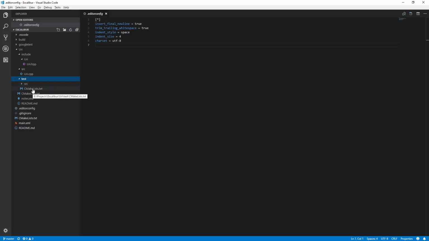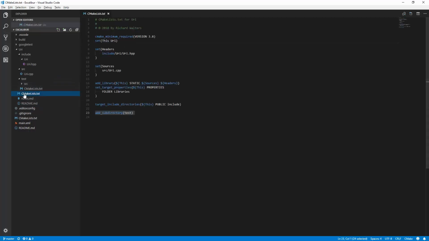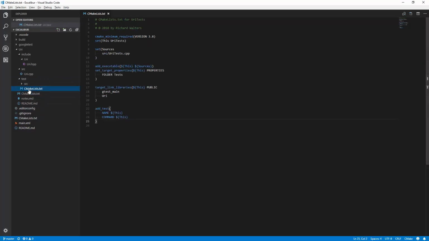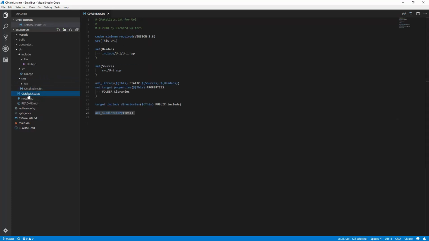And in CMakeLists, just like at the top level, we're going to see them here, both this one for the URI library itself and this one from the unit tests. And this is pulled in from the top level CMakeLists. And here's where, with this add_library, we're defining that we're going to build a static library. And we're listing the source files here and the header files here that we're going to pull into this library. Target include directories is going to let other projects know where to find our header files. This is how our include path is set up automatically.